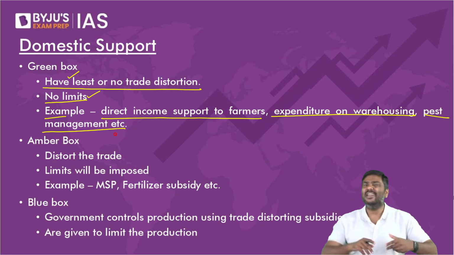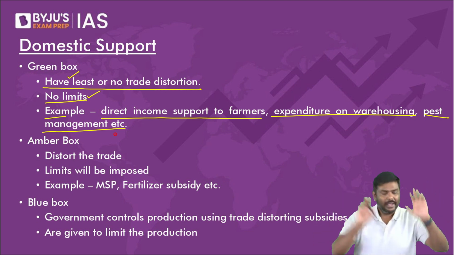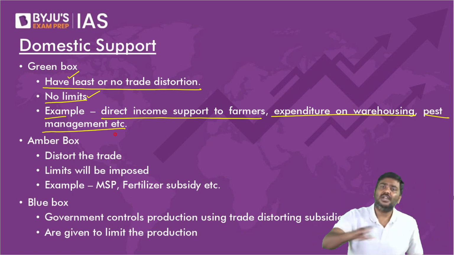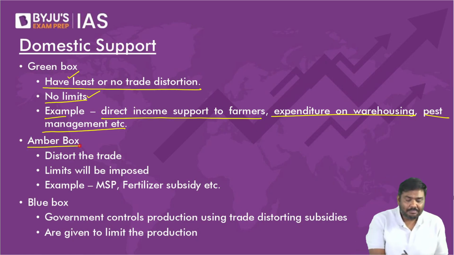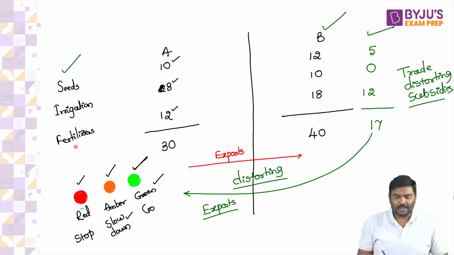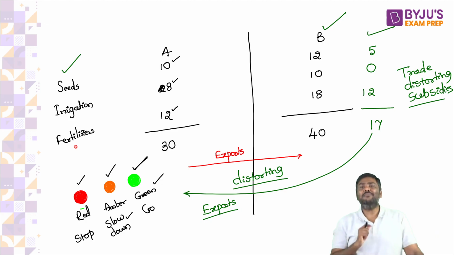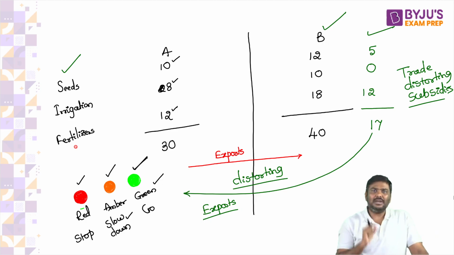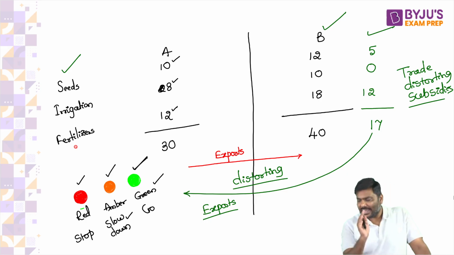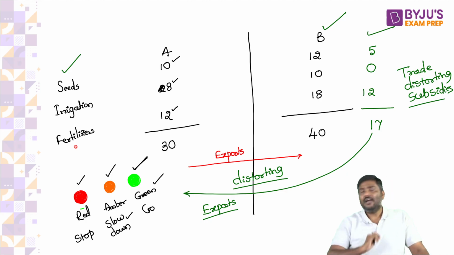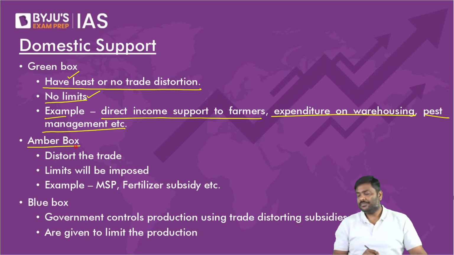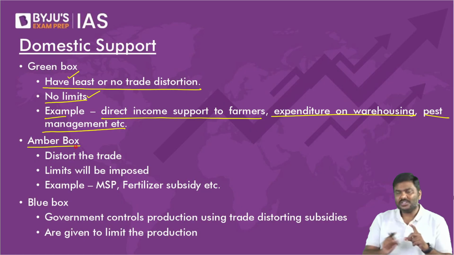Government says that it is an income support. You can use the PM Kisan 6,000 rupees for any purpose that you want. Expenditure on warehousing, expenditure on pest management, etc. These kinds of subsidies do not create any distortion. Even if they create, it's negligible. Hence, there are no restrictions, no limits on it.